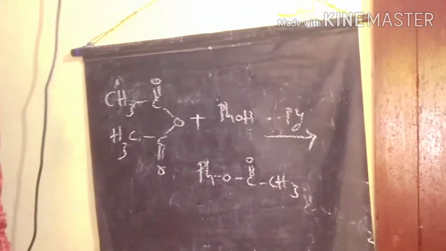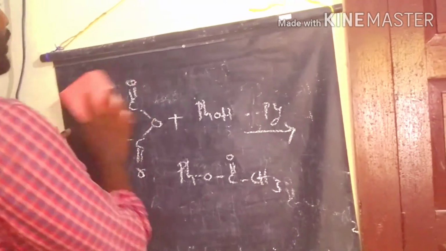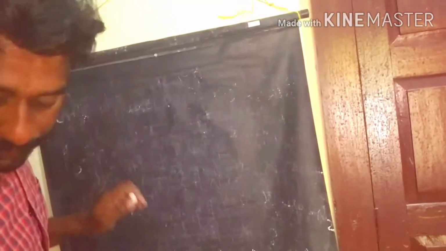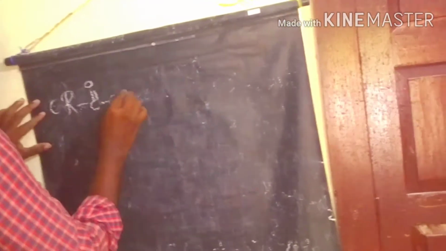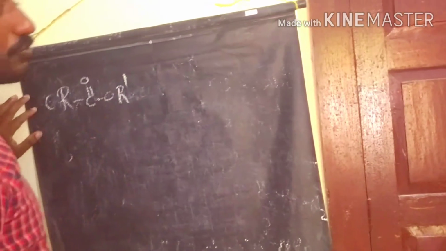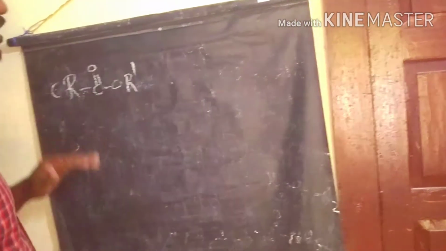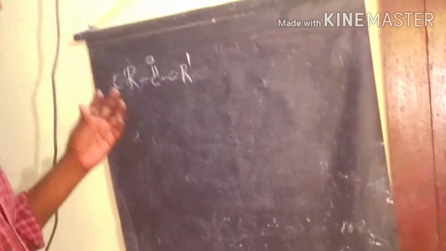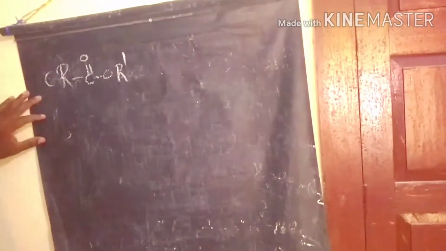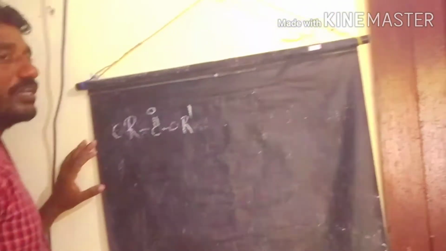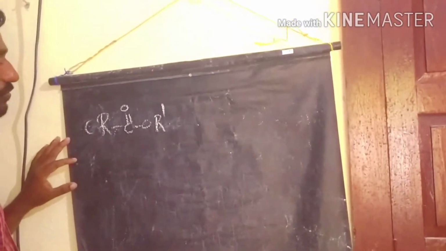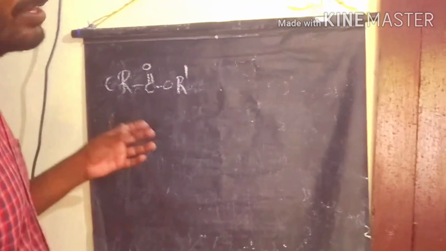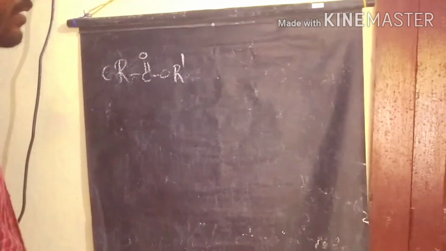So next we discuss the esters. Esters are generally formed by the reaction of carboxylic acid with alcohols. Esters generally have a fruity smell, so they are very tasty. Esters are also used in the preparation of cloth, like polyesters. So that's why this also plays an important role in daily life.